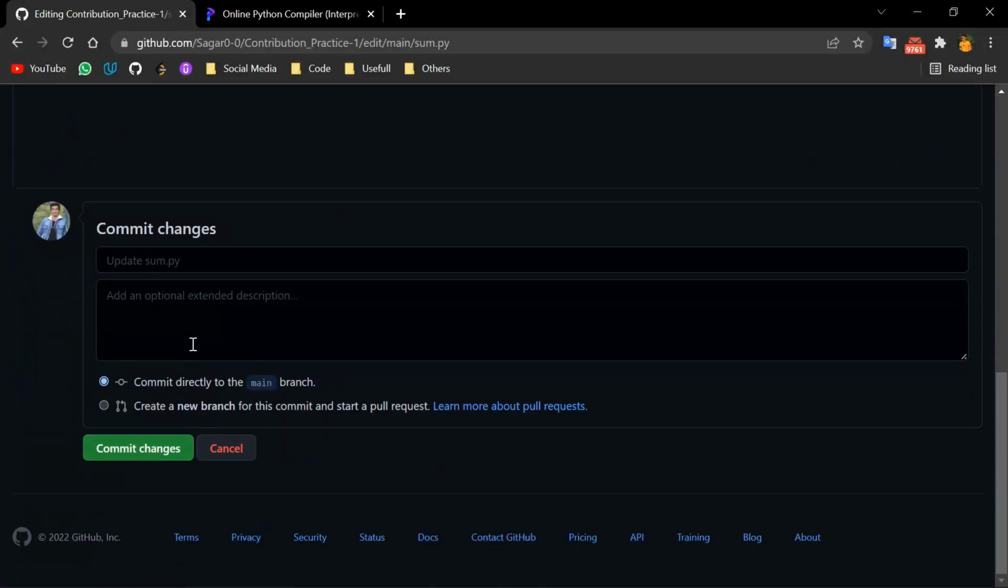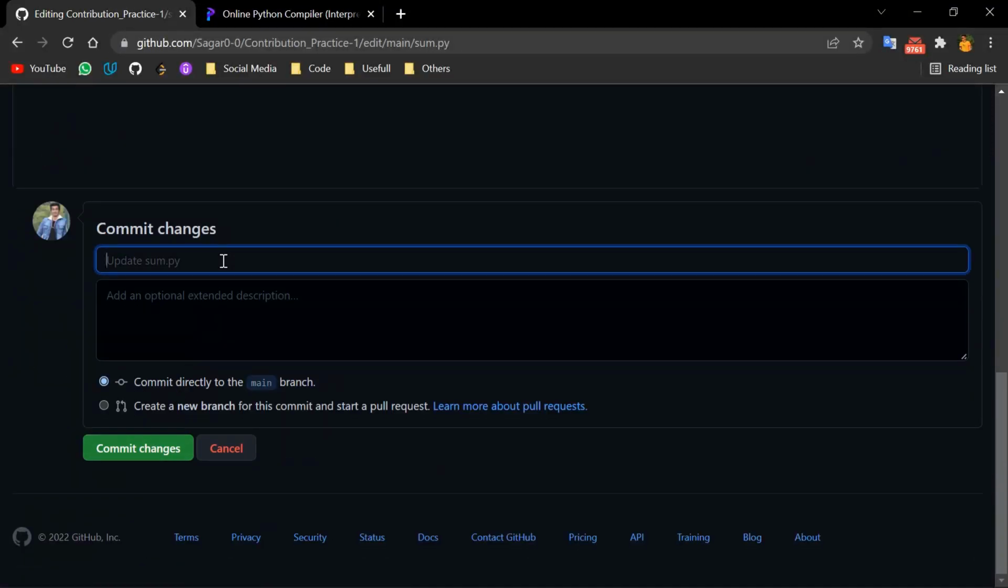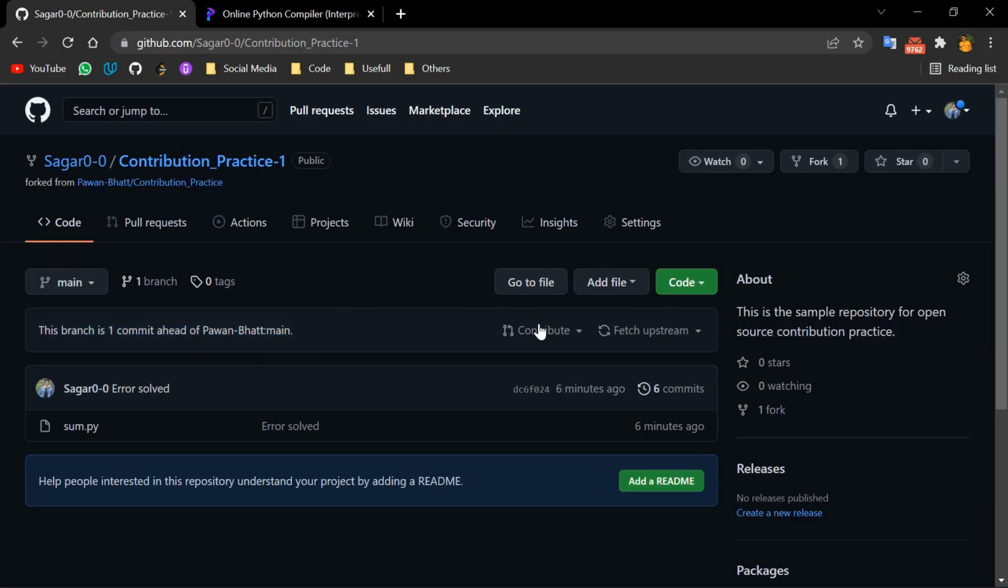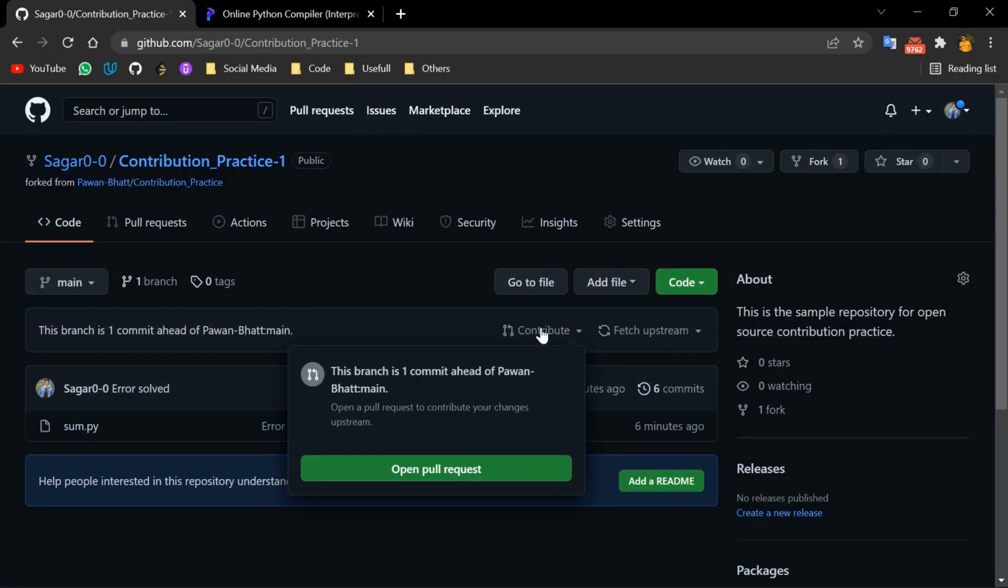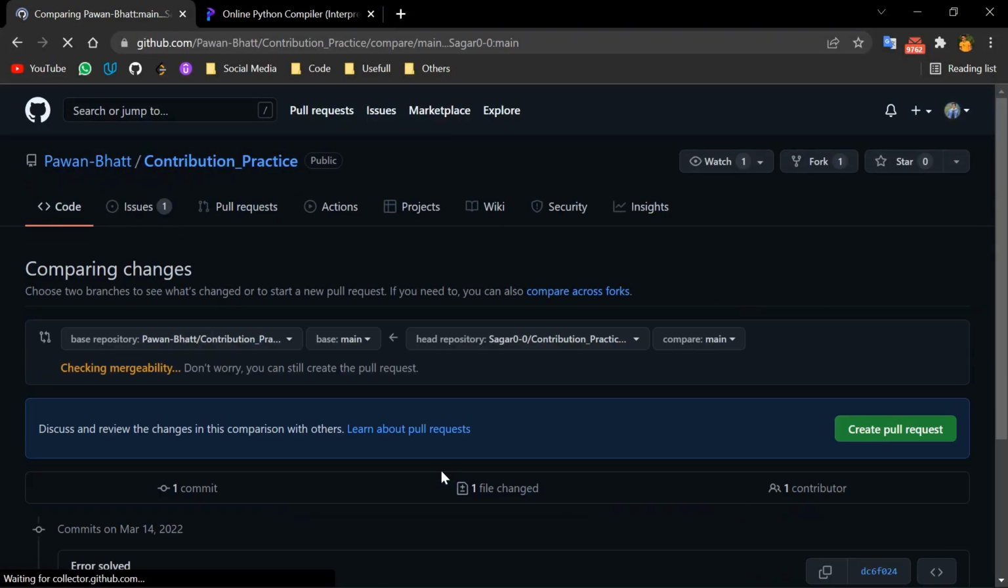Before committing your changes, always remember, you should write some description that defines your changes. So I will just write here, error solved. And now coming back to the home page, as we have just resolved the issue, there you can see this branch is one commit ahead of the main branch. You can just click on that contribute option and you can just open a pull request.